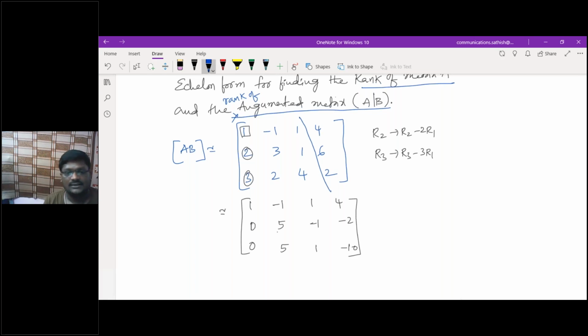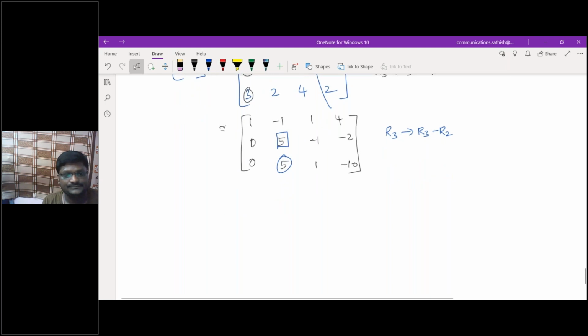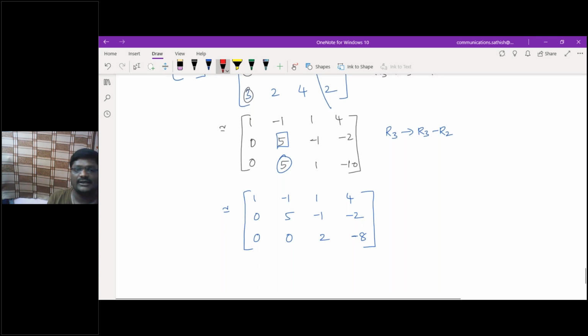Then again, what do I need to do? By using this element, I need to eliminate this one. So simply R3 as R3 minus R2. What will I get here? This is 1, minus 1, 1, 4, and 0, 5, minus 1, minus 2. Then 0, 5 minus 5 is 0, 1 plus 1 is 2, minus 10 plus 2, minus 8. That's all. Now is it a reduced echelon form or not? Yes, sir. Below the diagonal elements are 0.